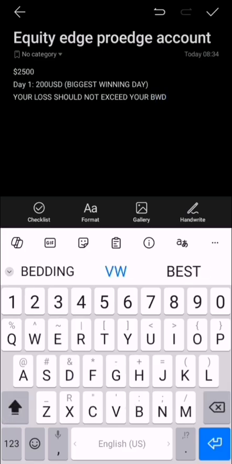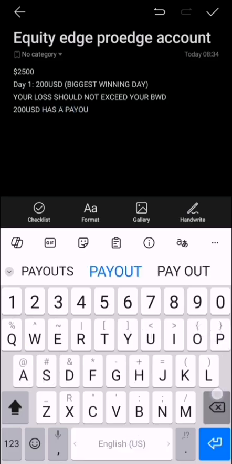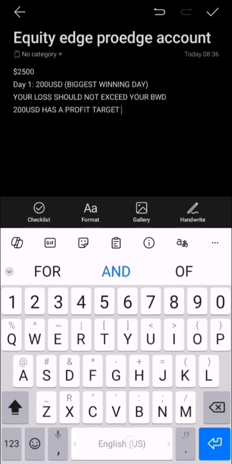And another thing is, if you make $200, which I do not recommend, you need to make sure that the 200 USD has a profit target that it needs for a payout.